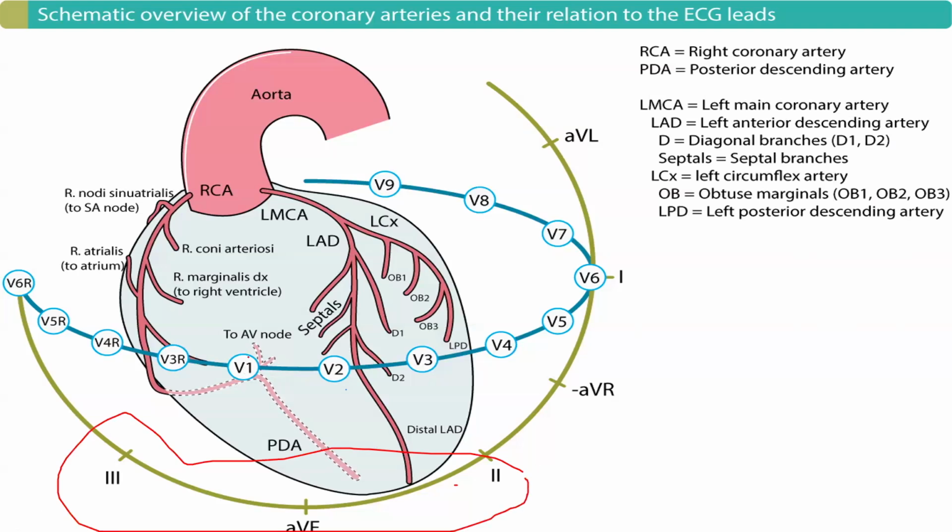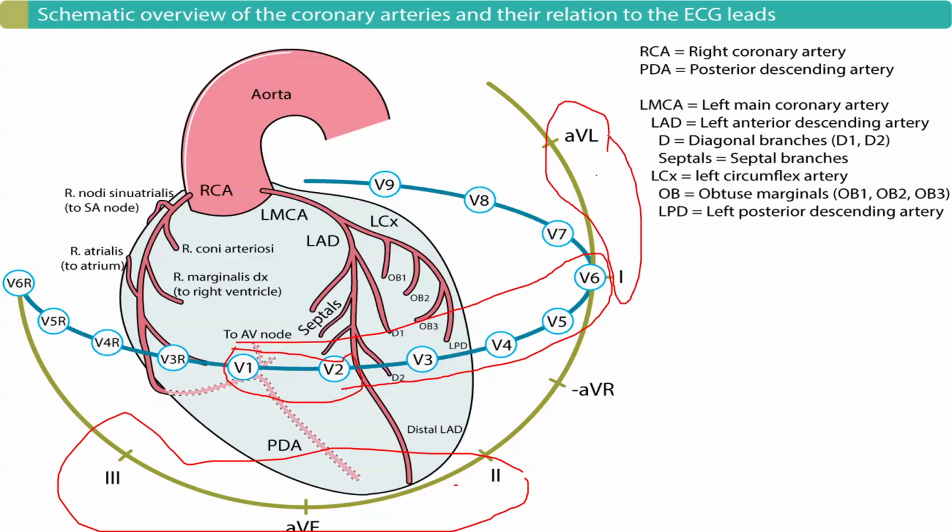In V1 and V2, this is a septal wall myocardial infarction. From V1 to V6, this is an extensive anterior myocardial infarction. In lead 1 and aVL, this is a high lateral myocardial infarction.